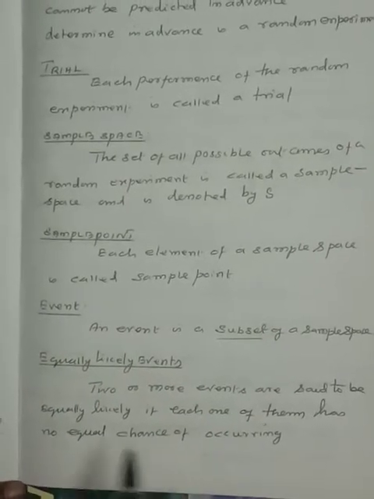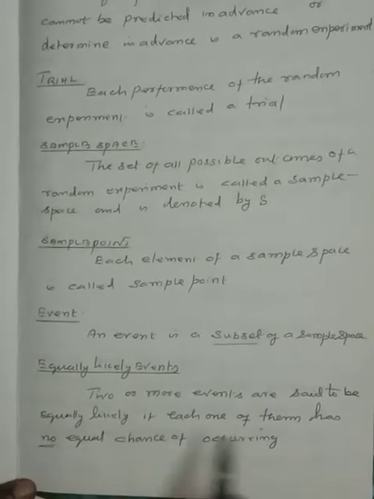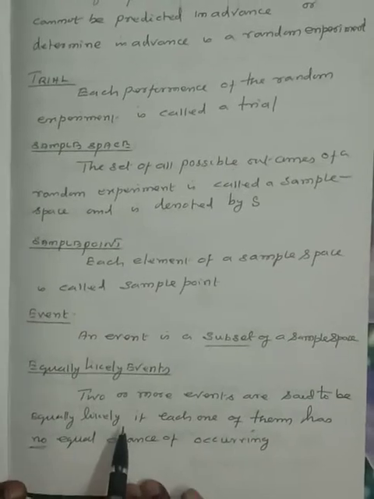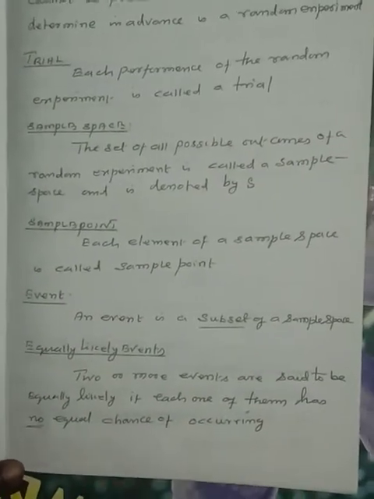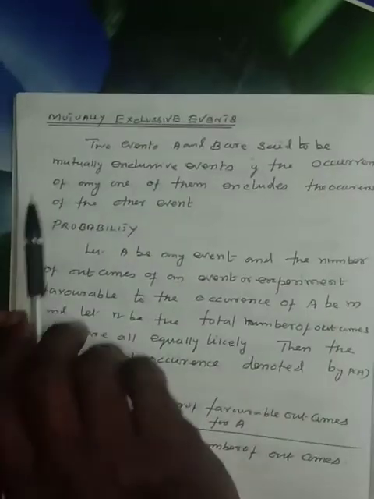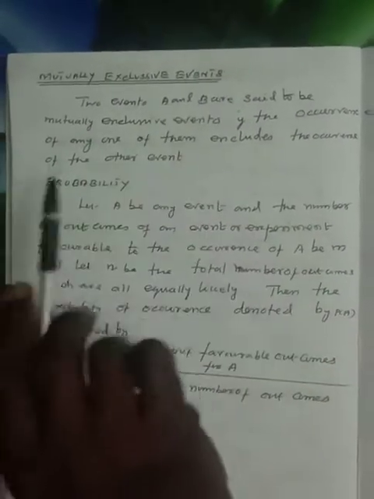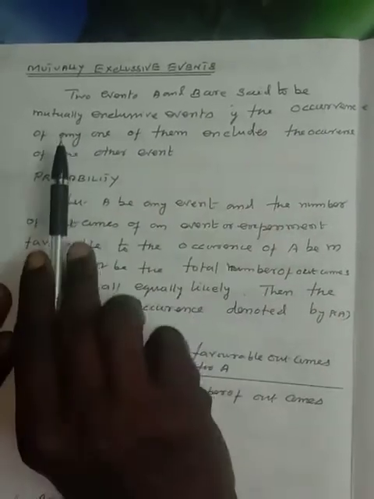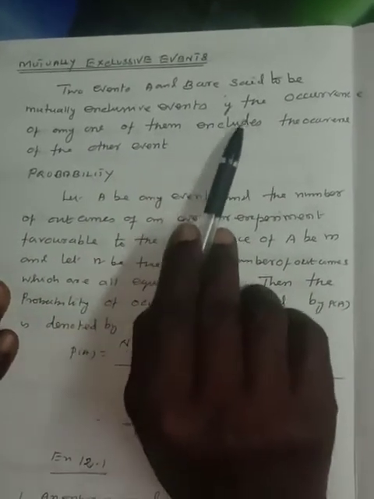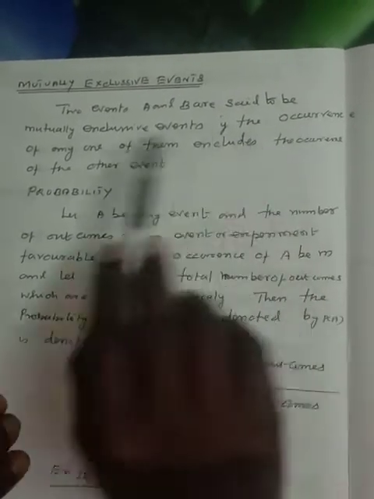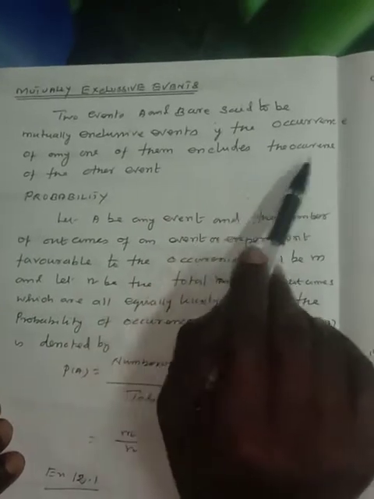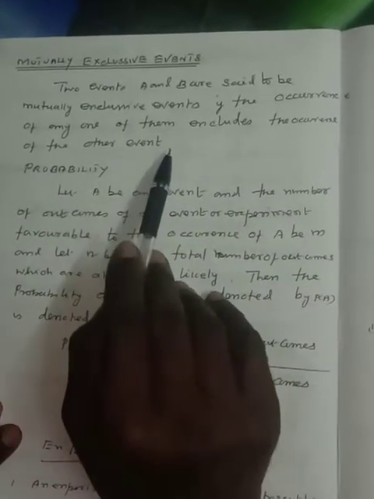Next, mutually exclusive events. Two events, capital A and capital B, are said to be mutually exclusive if the occurrence of any one of them excludes the occurrence of the other event.